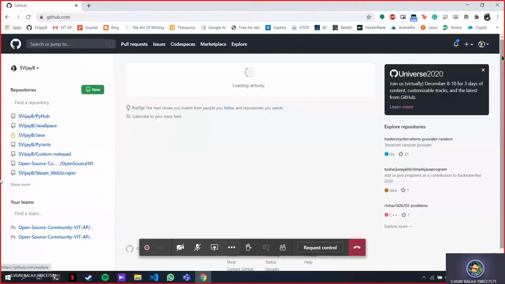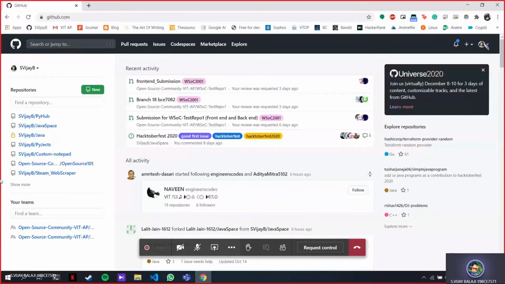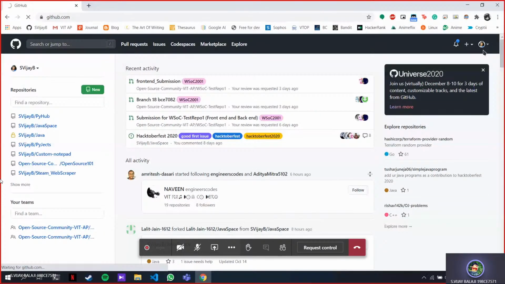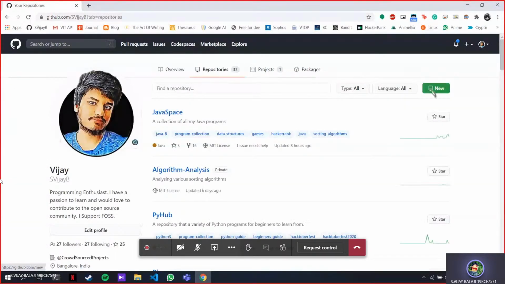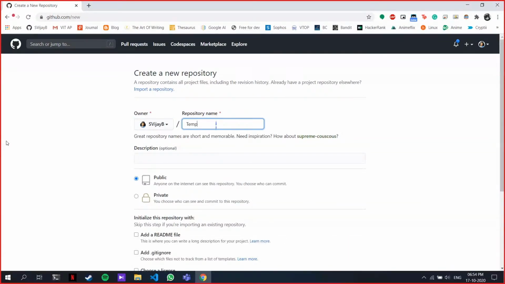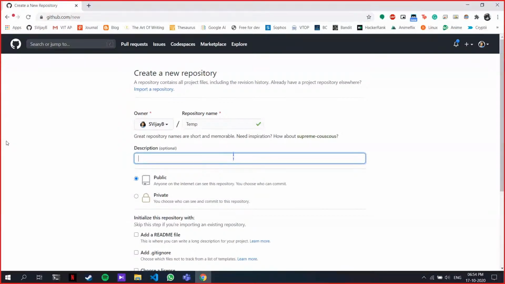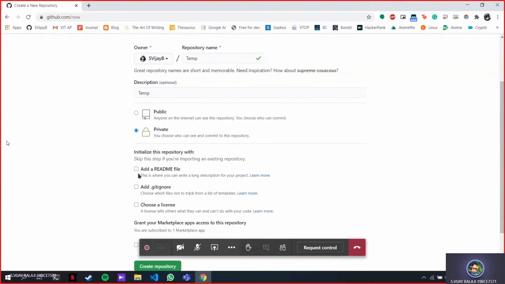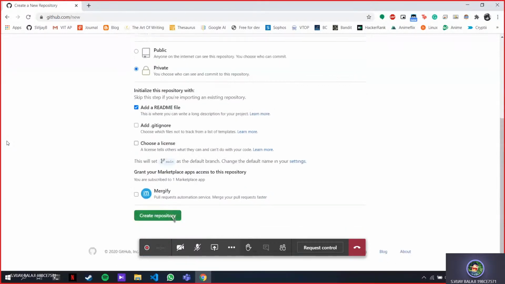So you just open GitHub. If you have a profile already, just head over to repositories. You can see the repository here. Click on new. Now you need to create a repository name. So I'm just going to name this temp. Provide a description. You can make it public. Public meaning anyone from any part of the world, given the URL, can view your repository. Private meaning only you can see it. So yeah, initialize it, create a repository.